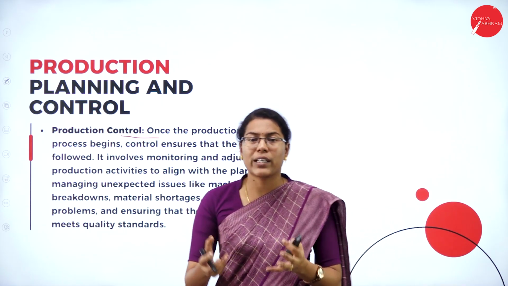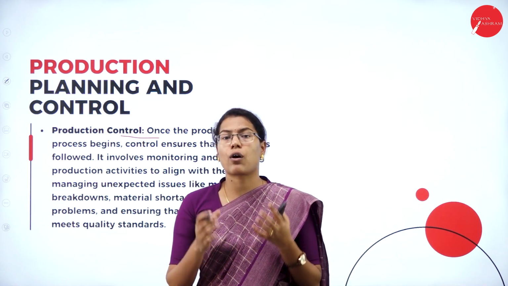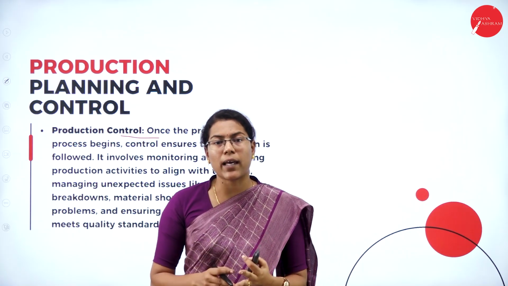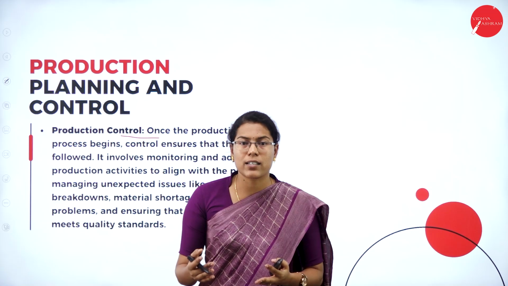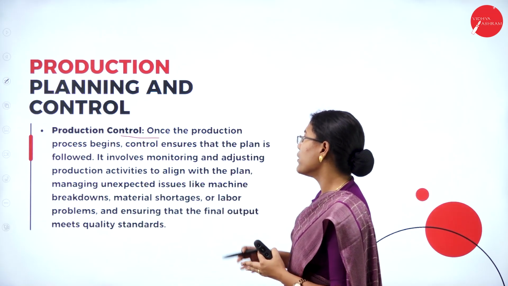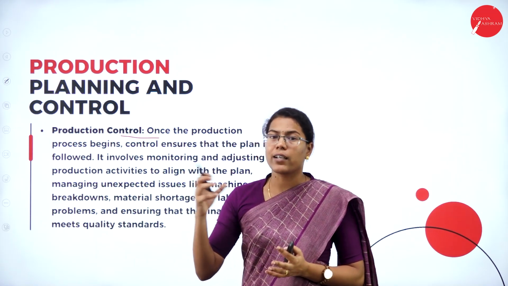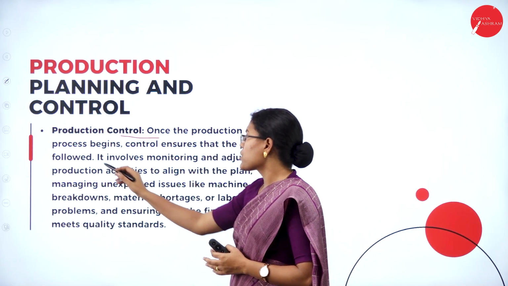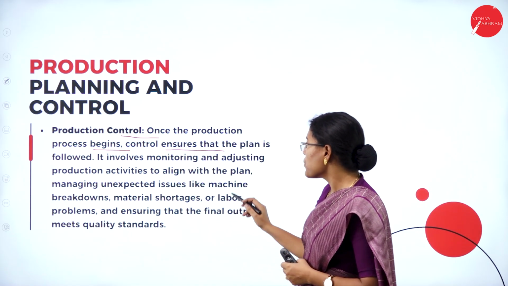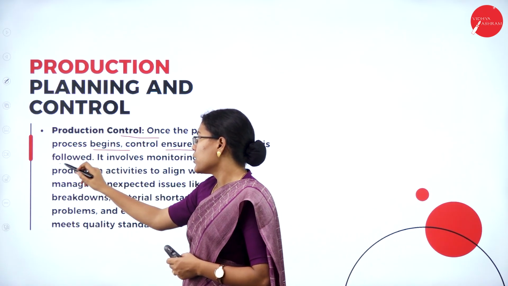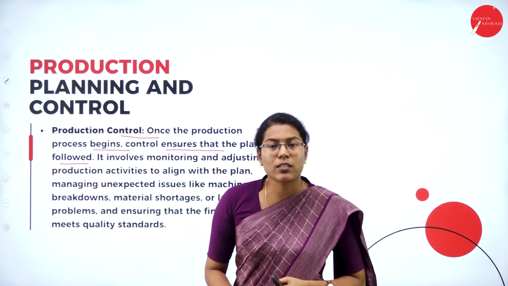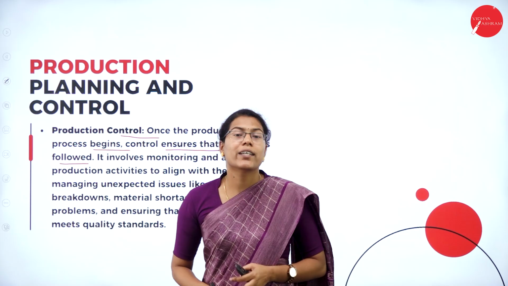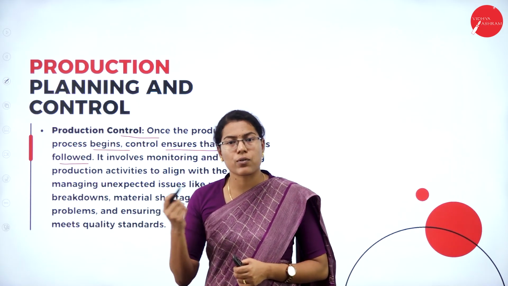Again, controlling is one of the techniques and functions of management, as we have studied. The functions of management include planning, organizing, controlling and directing. So controlling is one of the important functions of management, here in context with production activities. Once the production process begins, control ensures that the plan is followed. So why do we need the controlling function for production? The controlling activity starts after the production process has ended.